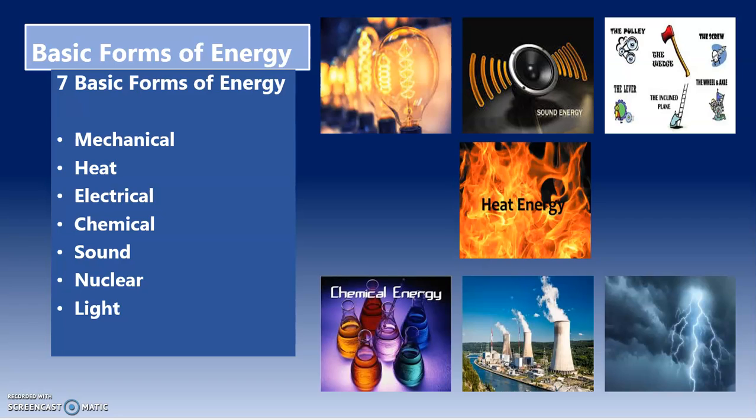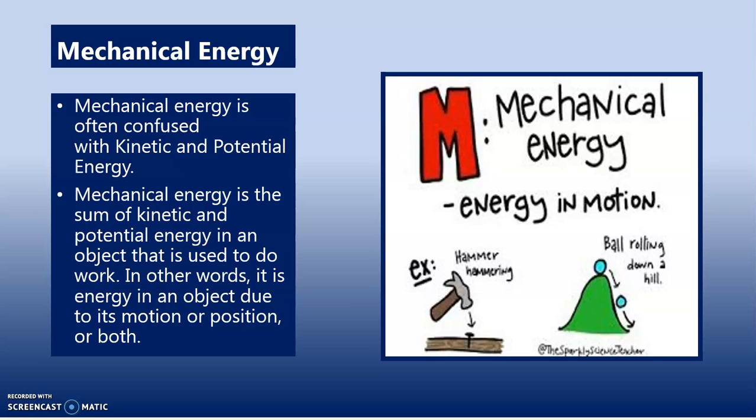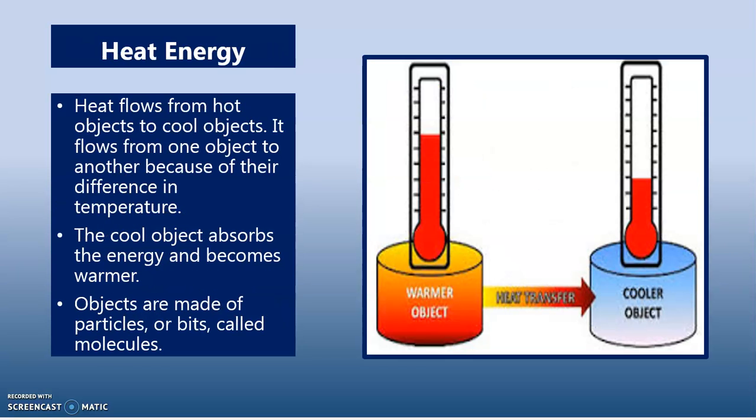The 7 basic forms of energy that we're going to cover are mechanical energy, heat, electrical, chemical, sound, nuclear, and light energy. Mechanical energy is often confused with kinetic and potential energy. Mechanical energy is the sum of kinetic and potential energy in an object that is used to do work. In other words, it is energy in an object due to its motion, position, or both.